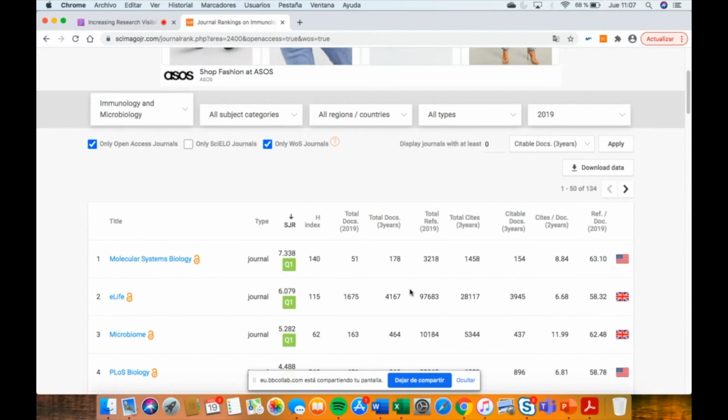Because if someone searches for your article in Scopus and you publish it in a journal that doesn't belong to Scopus, this person is not going to find your paper using Scopus. And if this person wants to cite you in Scopus, it's not possible because it doesn't belong. So in order to select journals, be a bit more strategic so that the journal belongs to as many databases as possible, because you can increase the visibility of your paper.